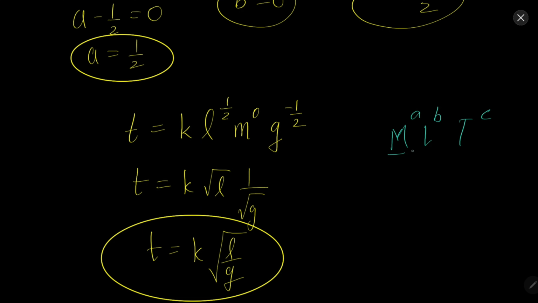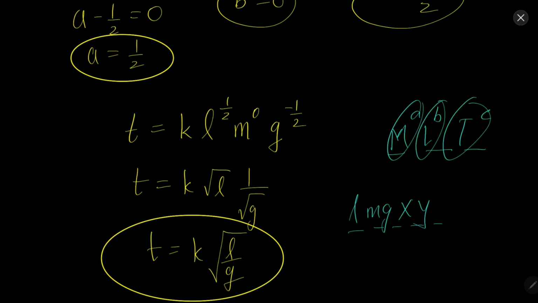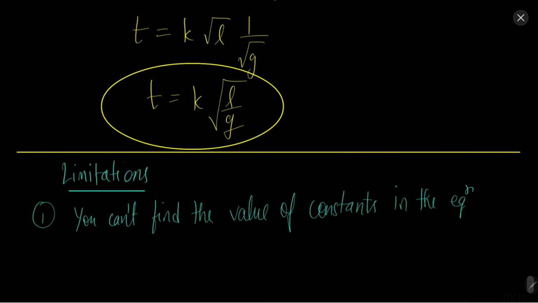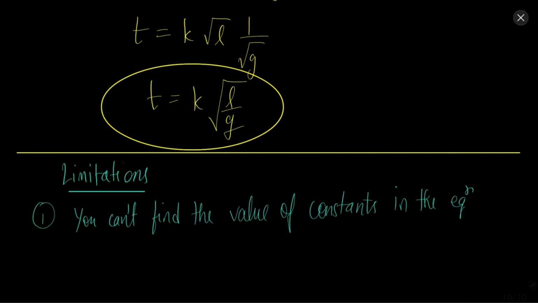Because for finding 3 unknowns we require 3 equations, and if we have, let's say, L, M, G, X, Y, so there are 5 unknowns, we will only get 3 equations because we have only M, L and T. So we cannot find 5 unknowns using only 3 equations. So this is one of the drawbacks, that this analysis can only be used if we have MLT, which are only 3. So the unknowns must be 3 only, otherwise we will not be able to find them.